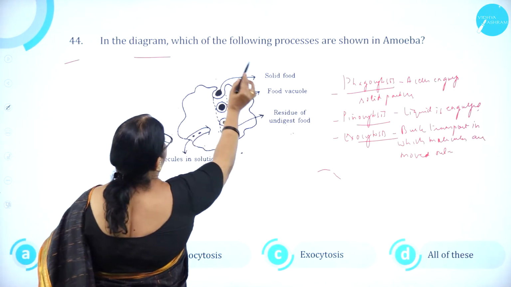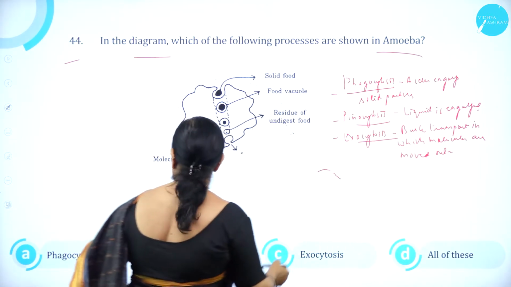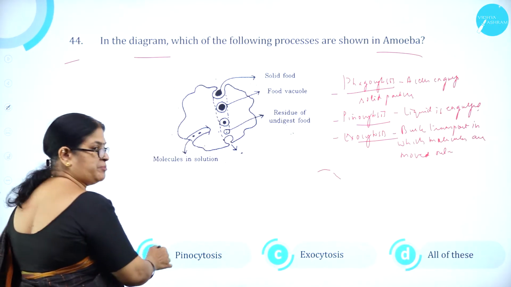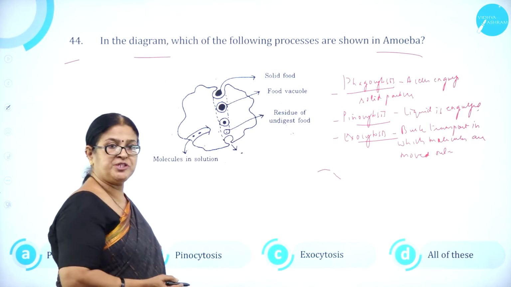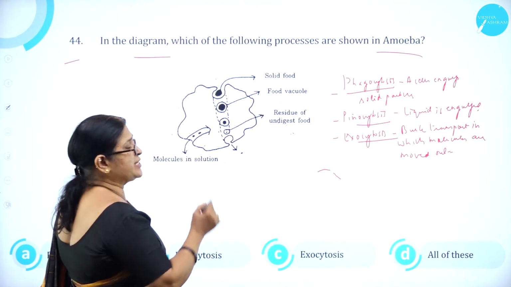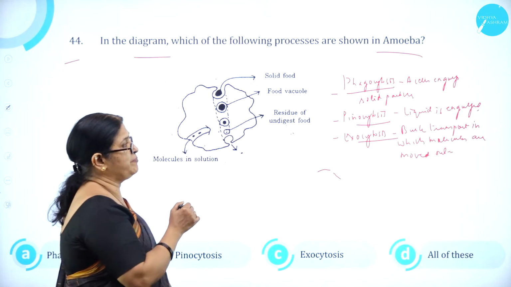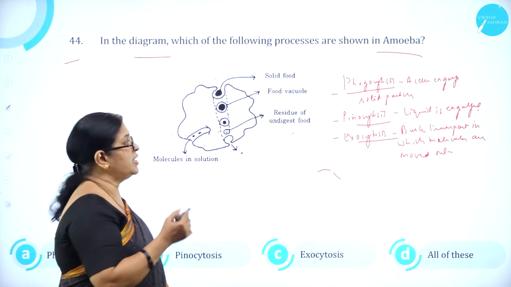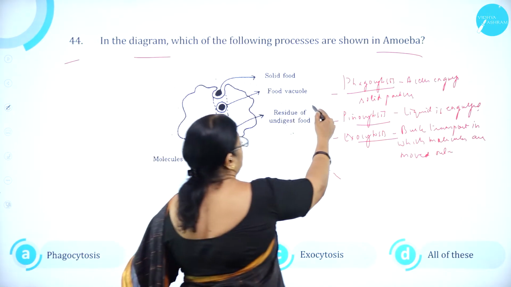In the diagram, which of the following processes are shown in amoeba? Option A phagocytosis, option B pinocytosis, option C exocytosis, option D all of these. Phagocytosis, as we know, is a very important process, in which a cell engulfs solid particle through a structure called phagosome. So it is correct.